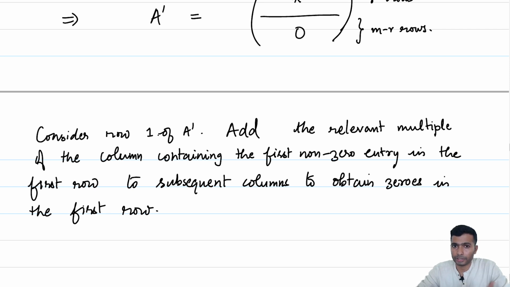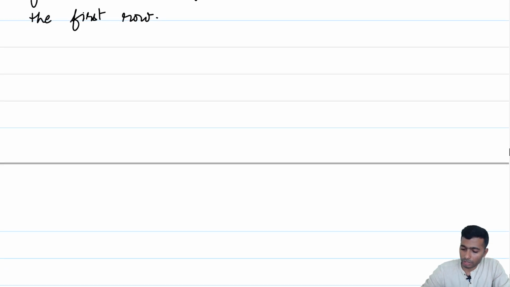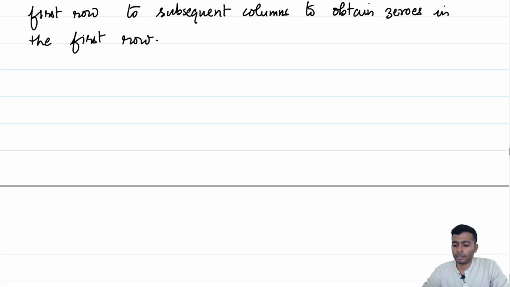Notice that this does not do anything to subsequent entries in the column, only the first row is affected. Why? Because in the row echelon form every entry below 1 is 0, and therefore this does not affect other rows. So, after this column operation the first row will have 1 in one entry and 0 elsewhere.